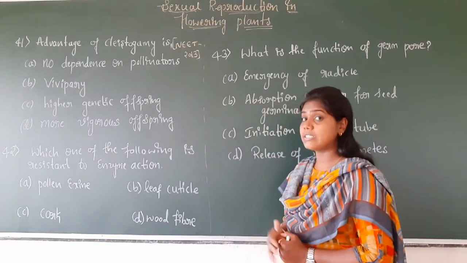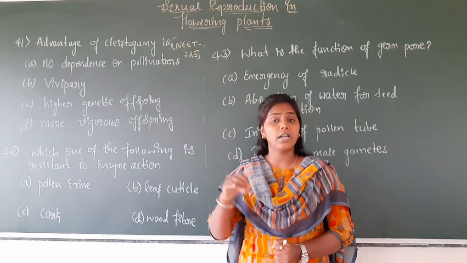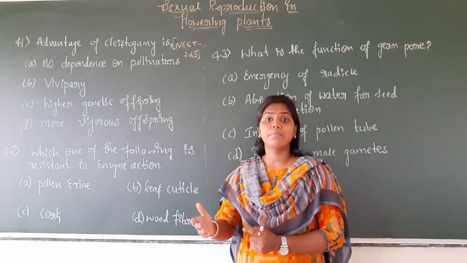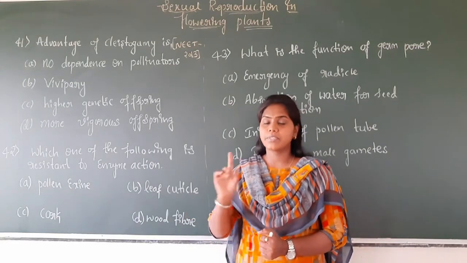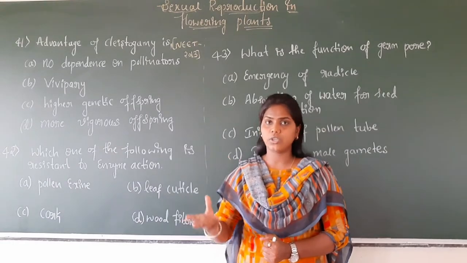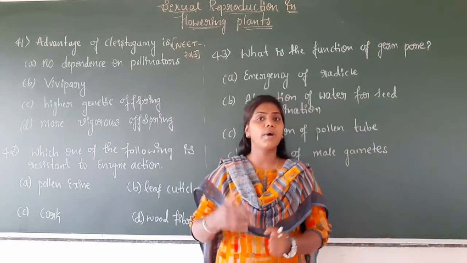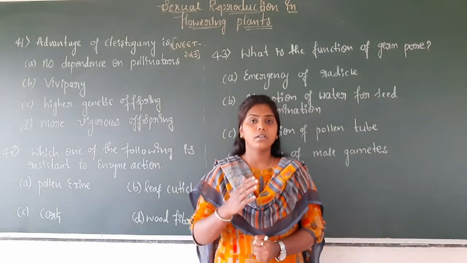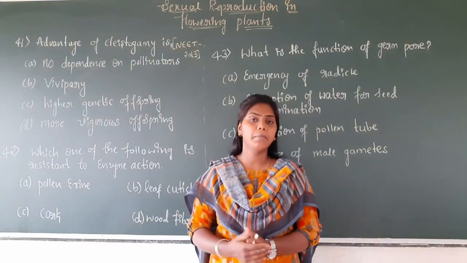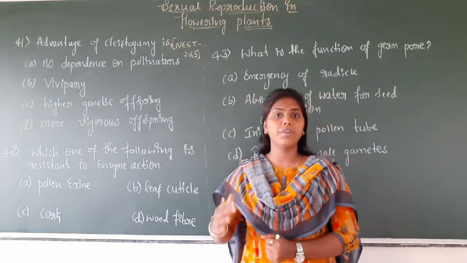Another one is geitonogamy, which consists of cross pollination, where pollen grains transfer from the anther to the stigma of a different flower of the same plant, the same plant having flowers at different positions. And xenogamy is the transfer of pollen grains from the anther to the stigma of different flowers of different plants. This is all about pollination, which takes place in different ways.